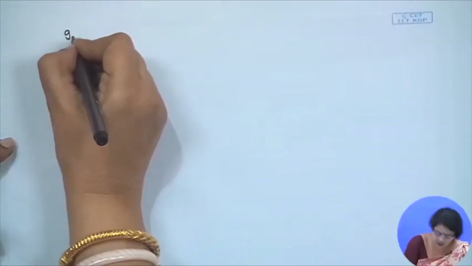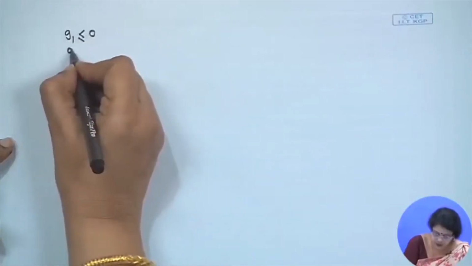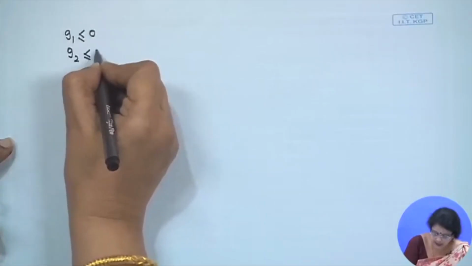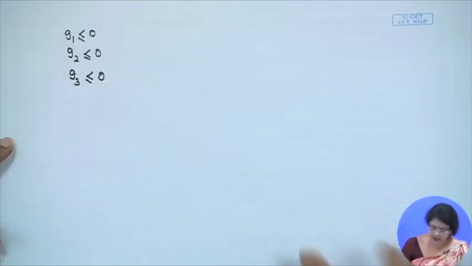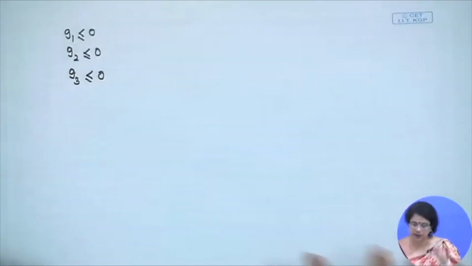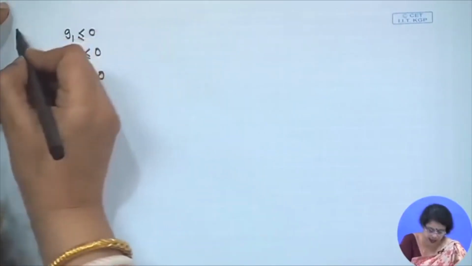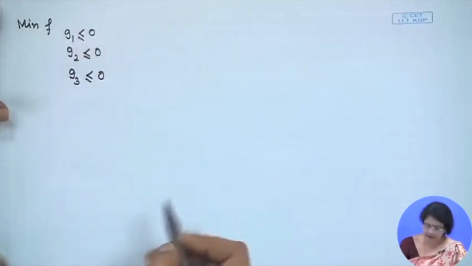For explaining this, we will consider three constraints: G1 less than or equal to 0, G2 less than or equal to 0, G3 less than or equal to 0. We will explain the meaning, and we have the objective function, minimization of f.